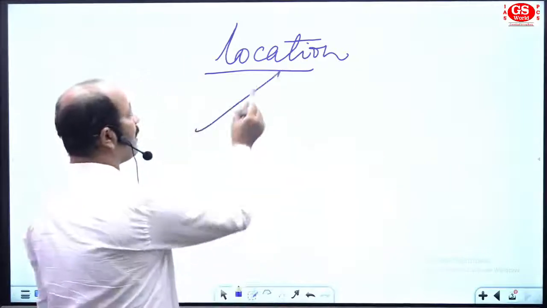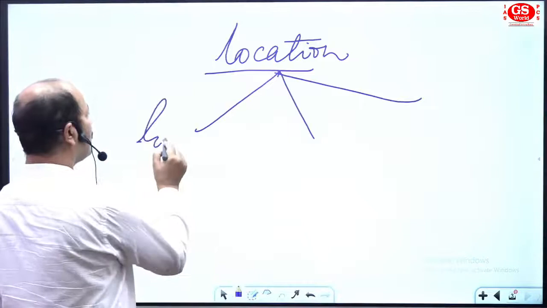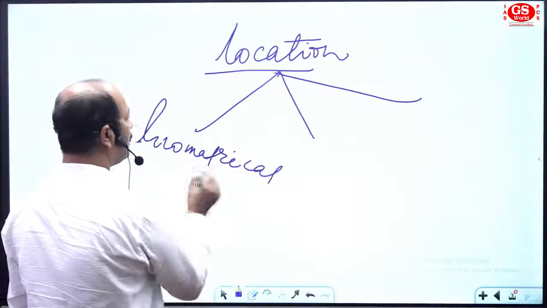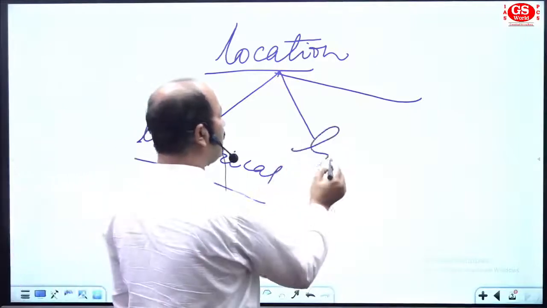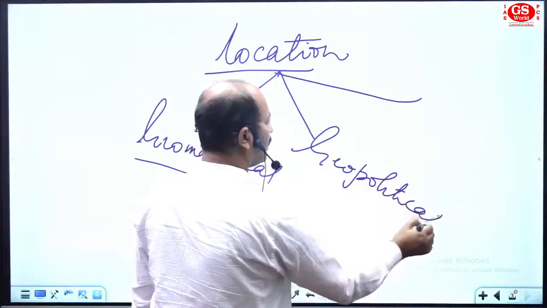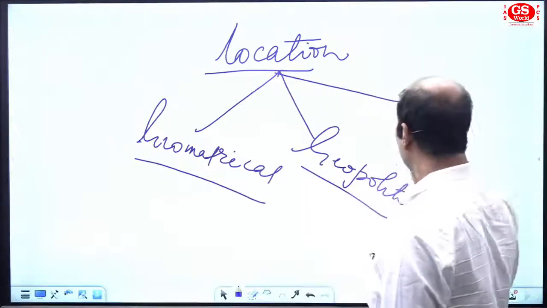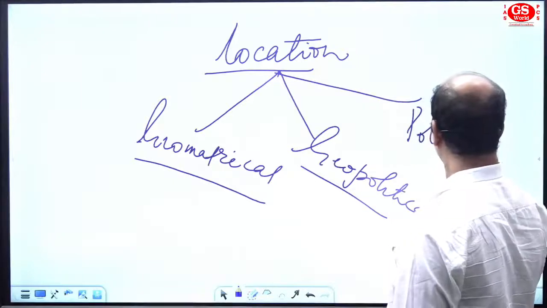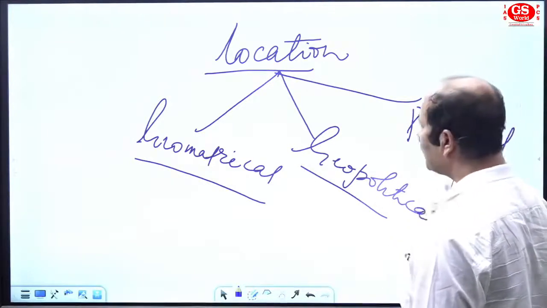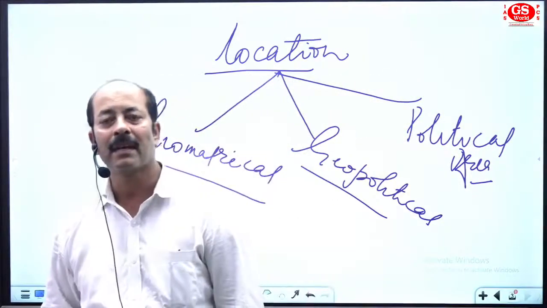We can say it can be geometrical location, geopolitical location, and location of political area. So first of all, know these three terms.